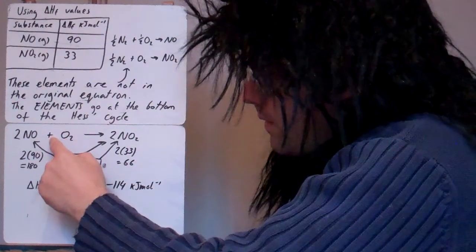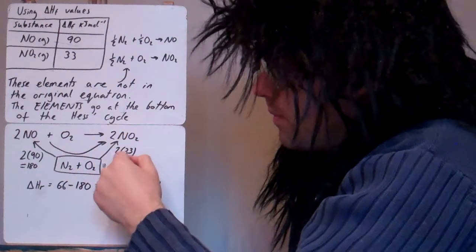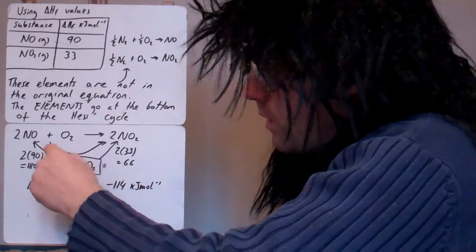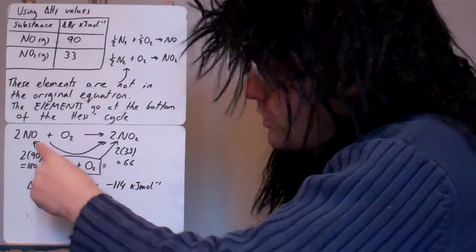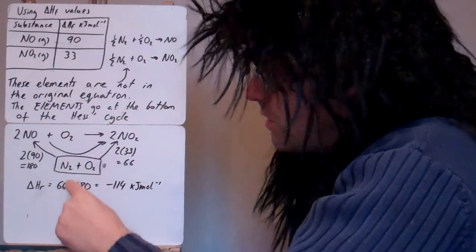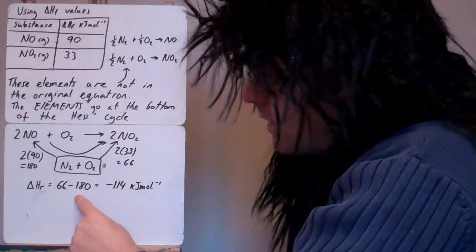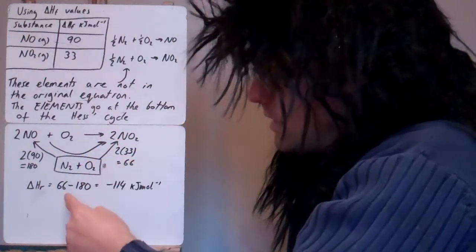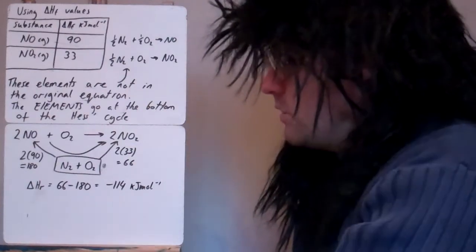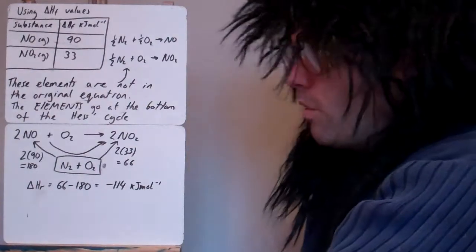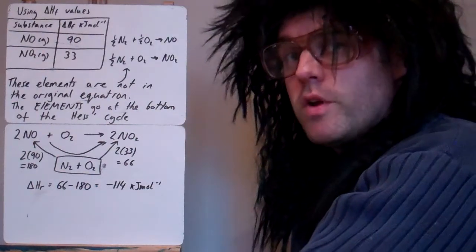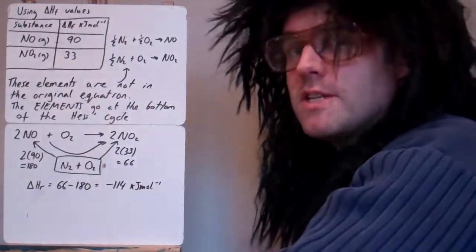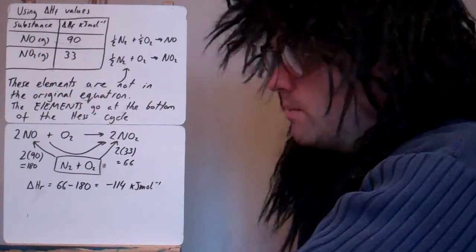Now again, we're starting from here, and we're going round and then up, okay, like we always do. So this time, the first part we're doing in reverse. Okay, we're not going that way, we're going this way. So we're doing this reaction, but reverse, so it's just reverse the sign. So that's why I've got minus 180 here. But this one I'm doing in the same direction, so we can just use the 66. So 66 minus 180 gives you minus 114. So the important thing with both Hess cycles is to concentrate on the table and think about what does that value mean. Write out an equation of what that value means, and then write your Hess cycle.